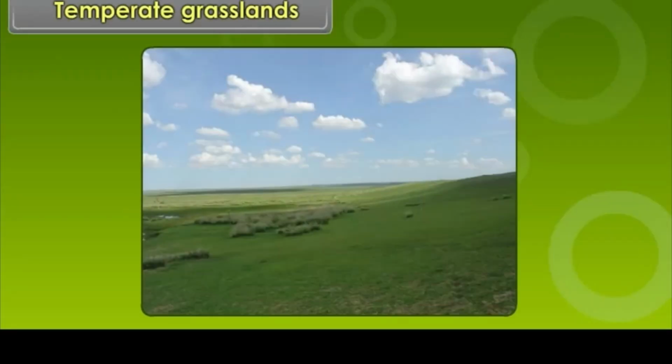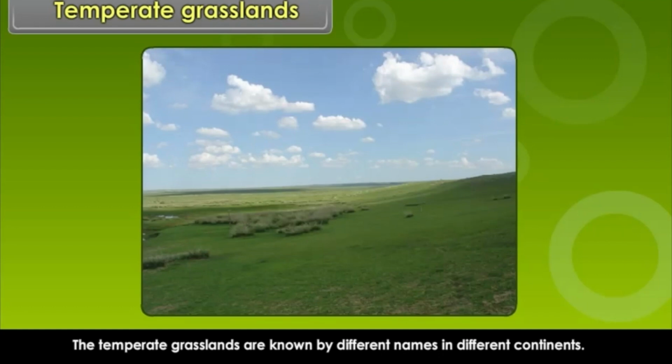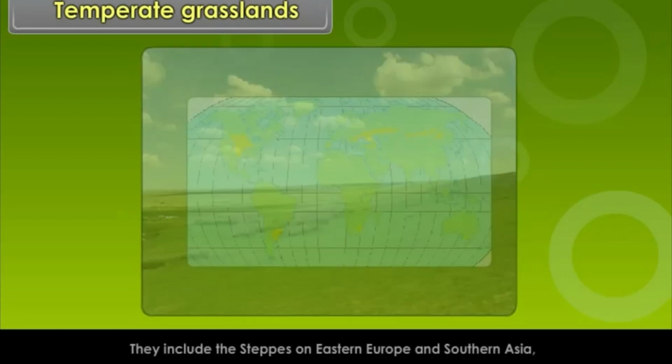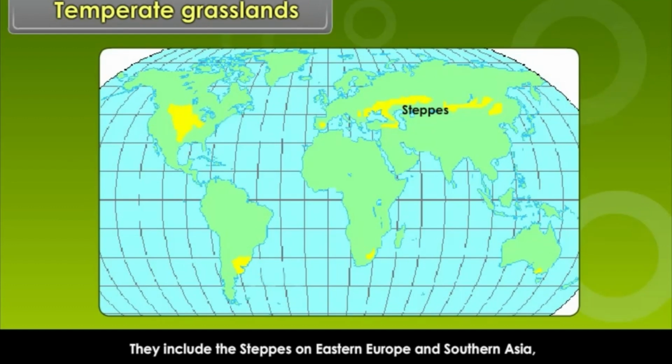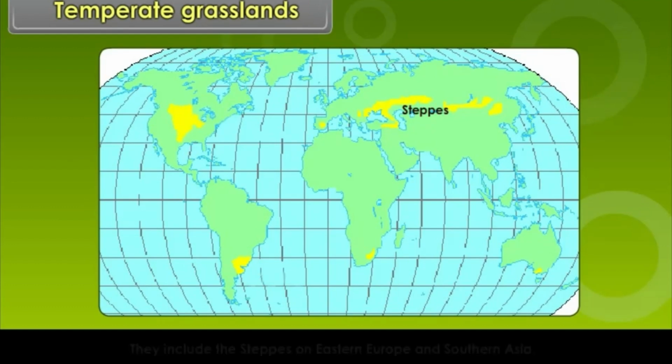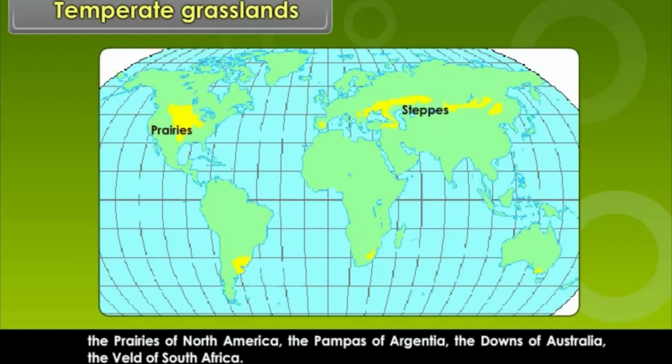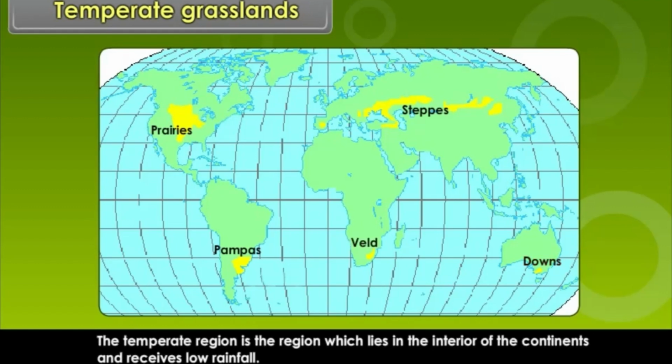Temperate grasslands. The temperate grasslands are known by different names in different continents. They include the steppes of Eastern Europe and Southern Asia, the prairies of North America, the Pampas of Argentina, the downs of Australia, the Veld of South Africa. The temperate region is the region which lies in the interior of the continents and receives low rainfall.